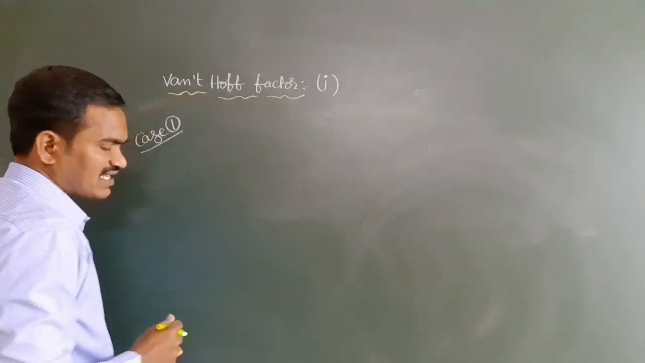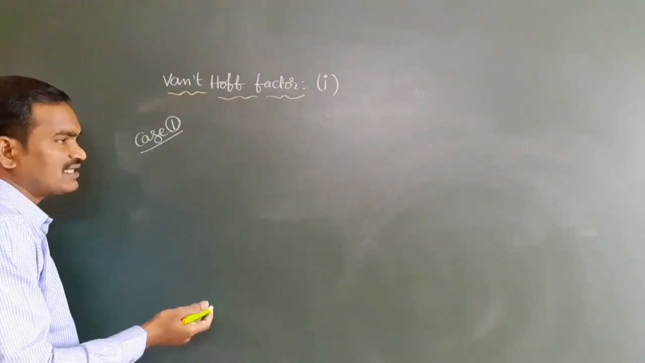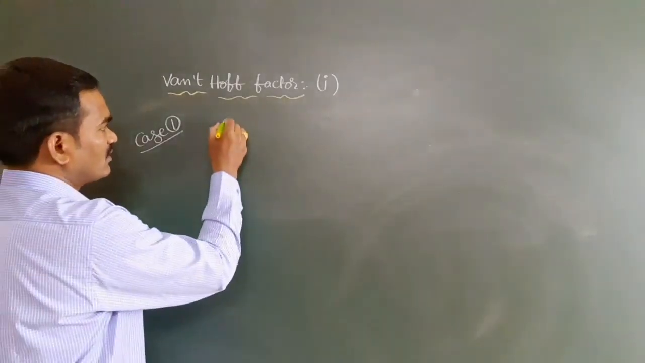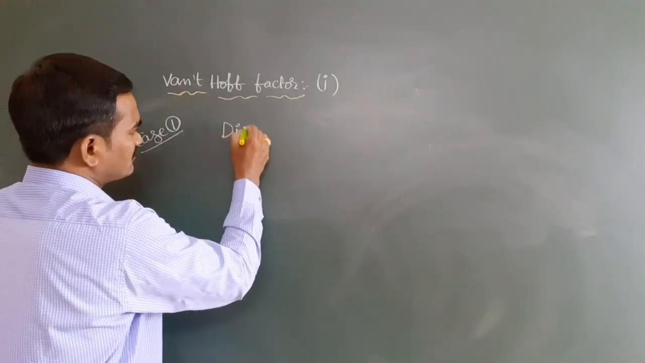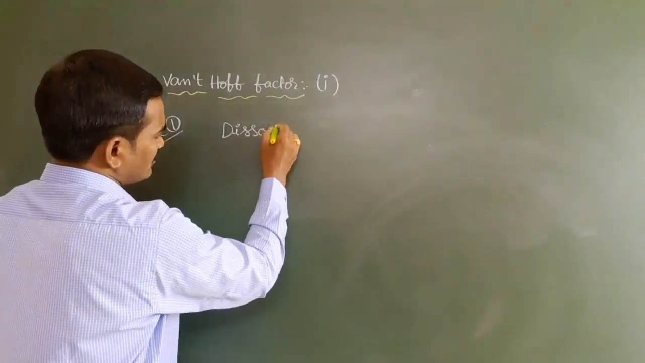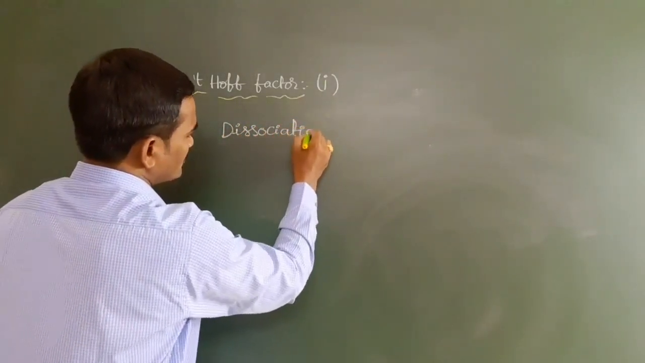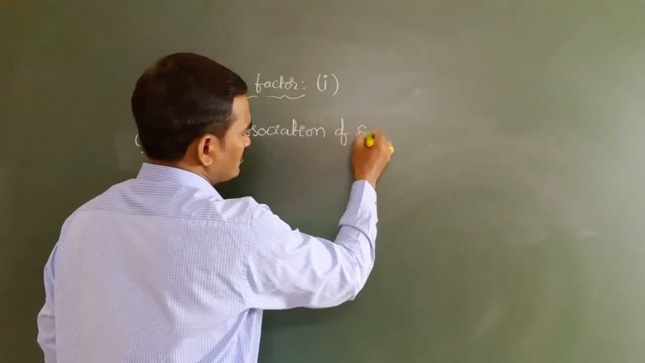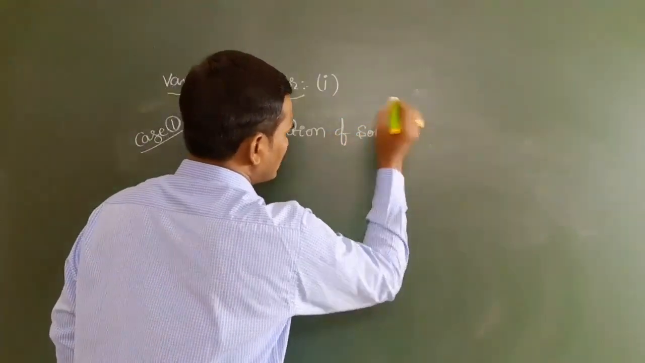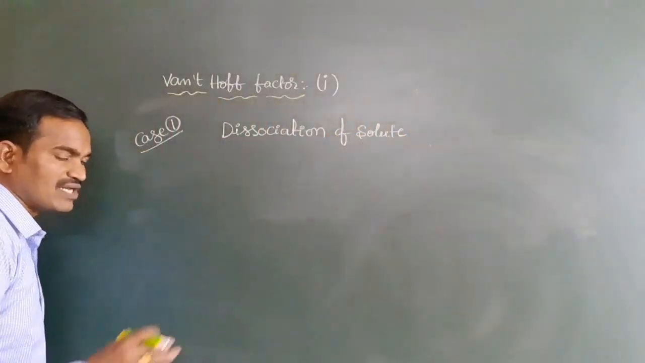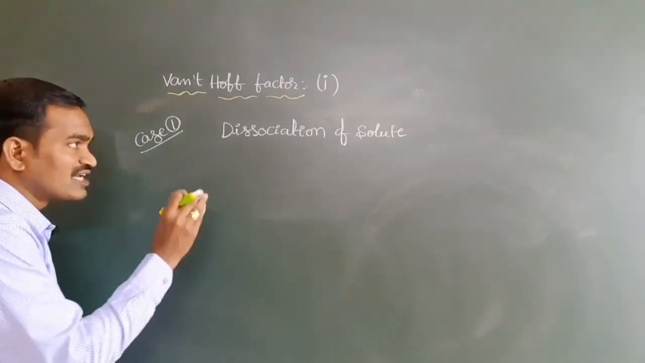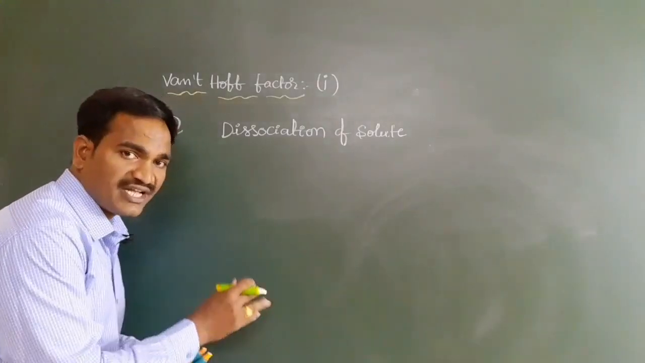Case 1 I am taking. Case 1 means what? That's nothing but dissociation. Okay, so we can take dissociation of solute. You can take it like this, dissociation of solute. In an abnormal solution, the solute is involved in the dissociation.